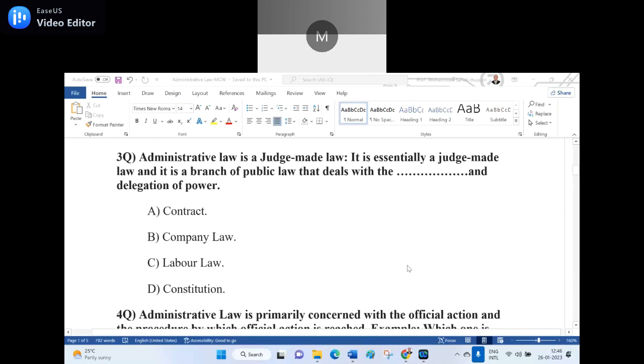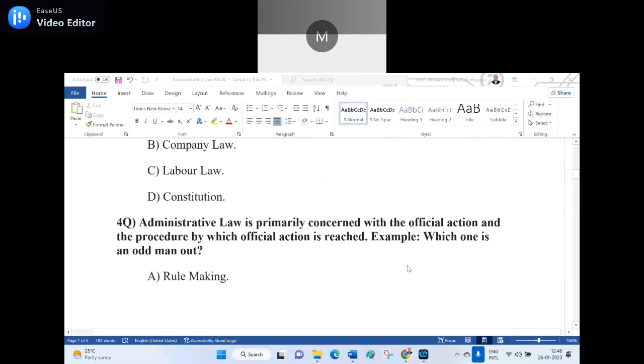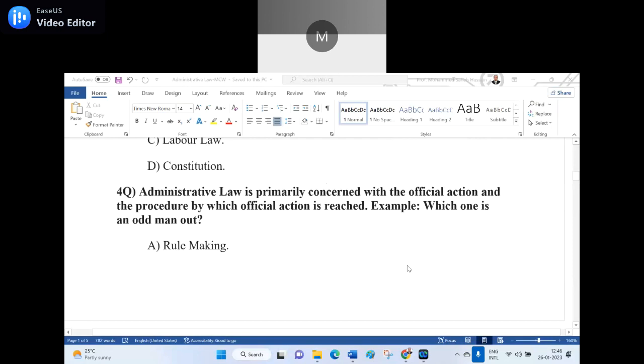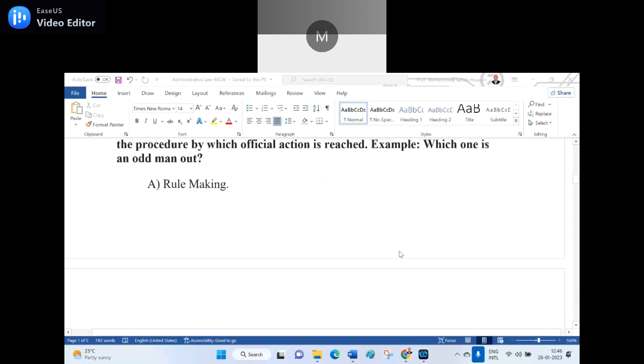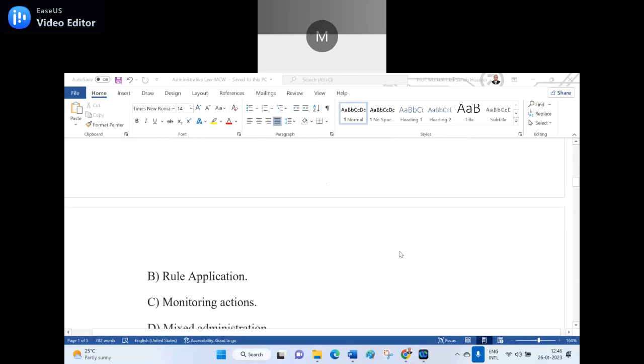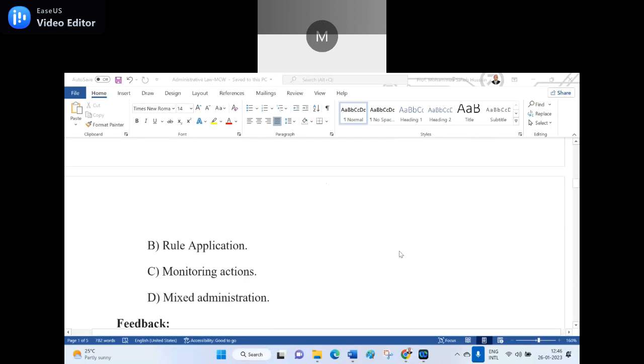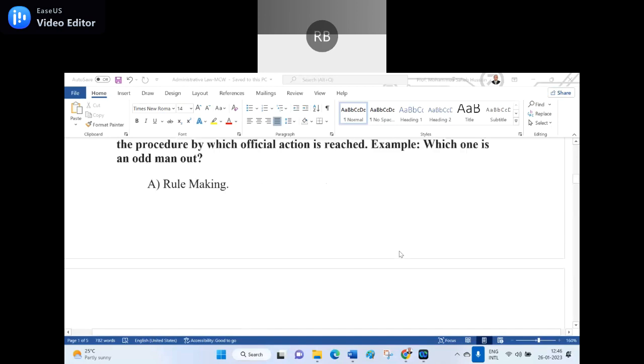Now the fourth question. Administrative law is primarily concerned with the official action and the procedure by which official action is reached. Which one is an odd man out? Means not related to. A. Rule making. B. Rule application. C. Monitoring. D. Mixed administration. Monitoring is wrong, sir.